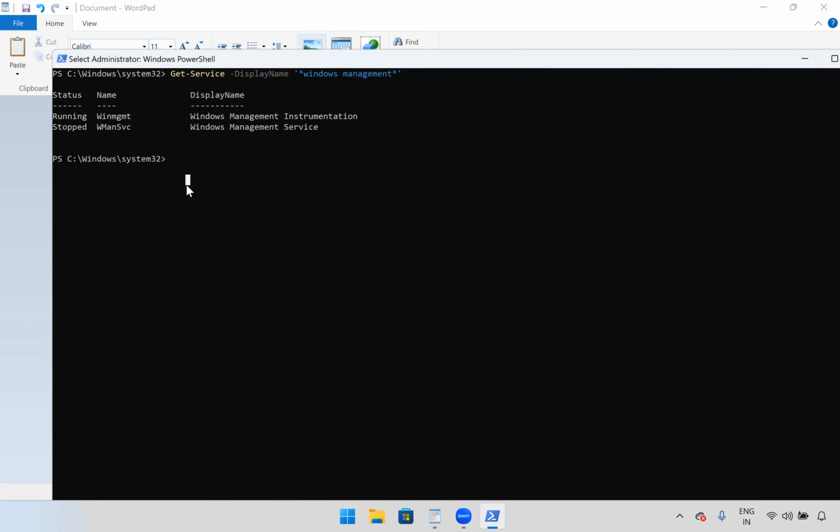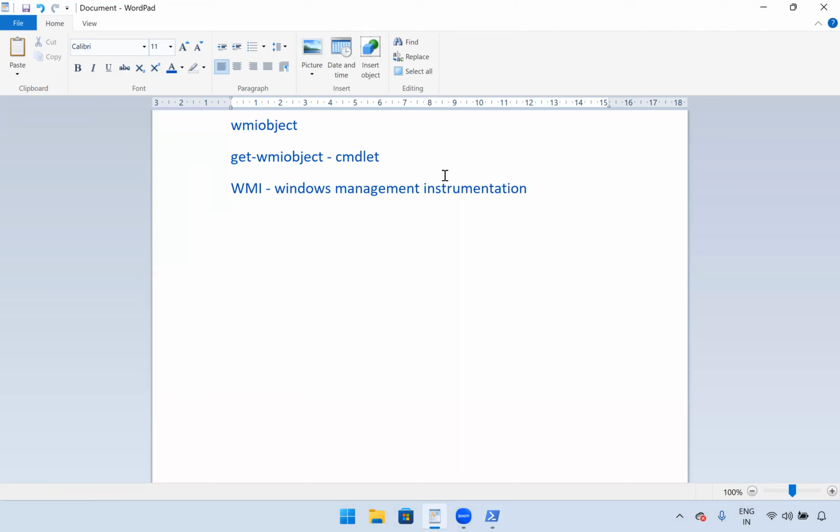Now we'll see what WMI is. We saw it in the service, Windows Management Instrumentation. WMI is like a toolbox from Microsoft that helps organize and control how devices and programs communicate in a Windows network.